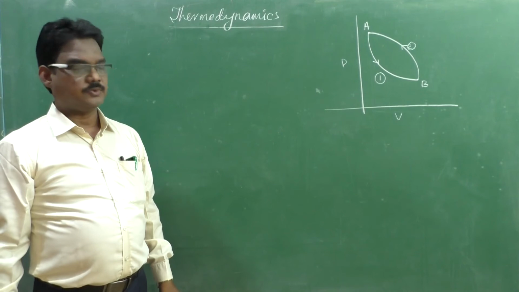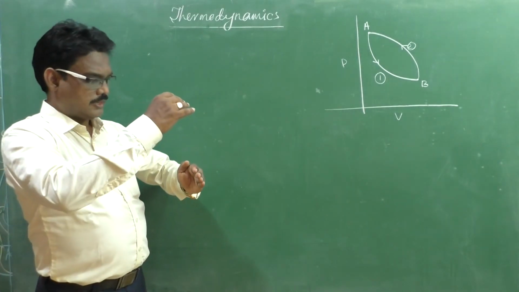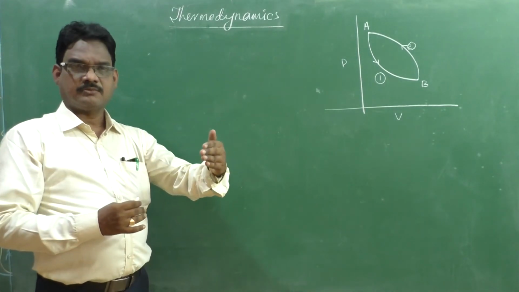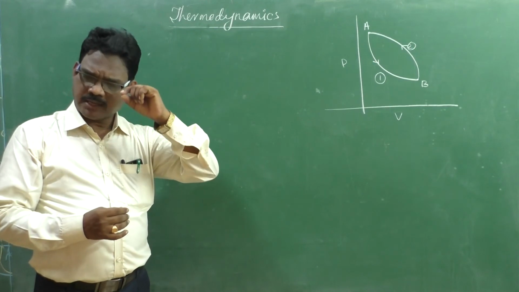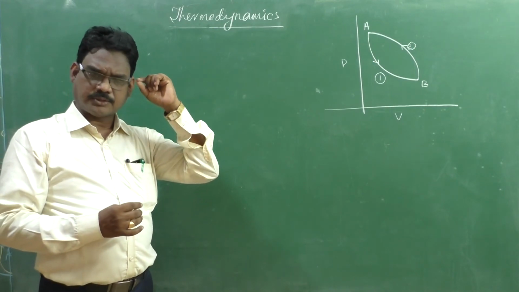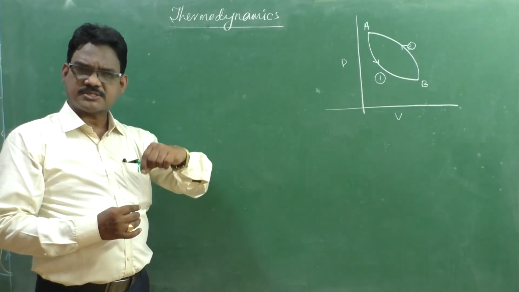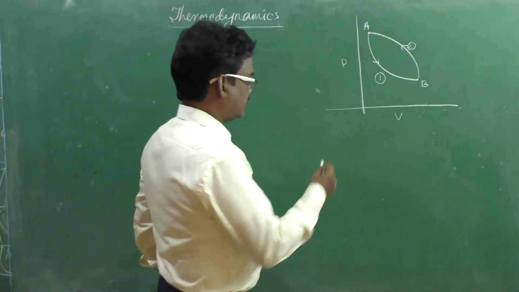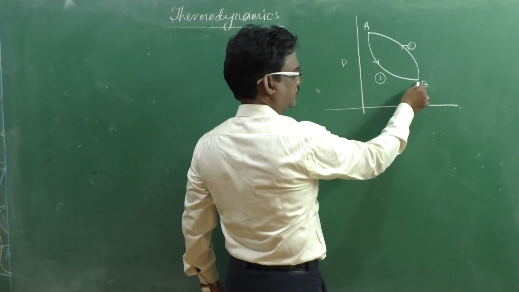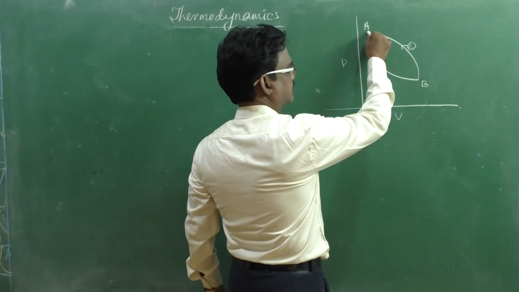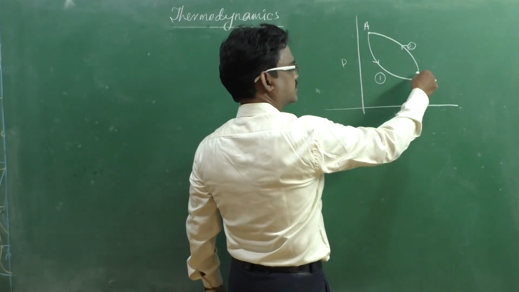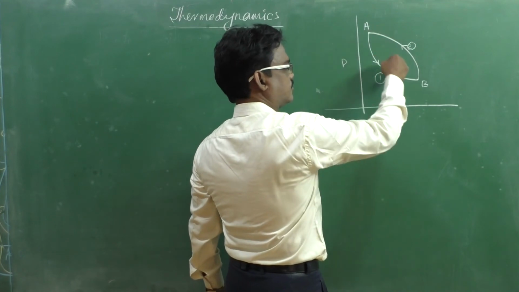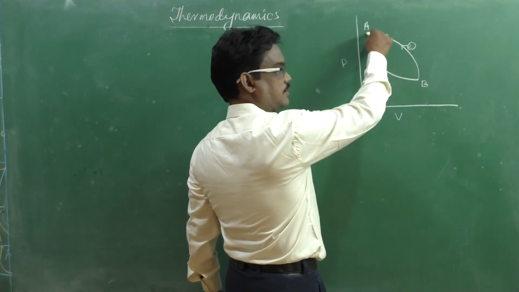Right? Suppose at any point of time we reverse the process, and the initial conditions are restored. That means A to B is one process, B to A is another process. In the counterclockwise direction the cycle is completed.